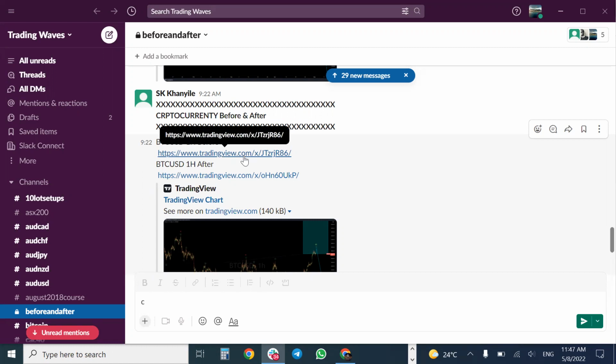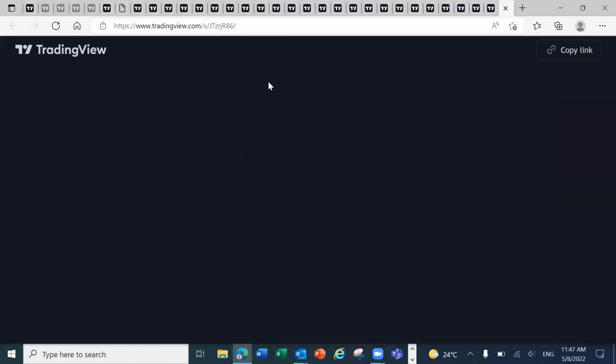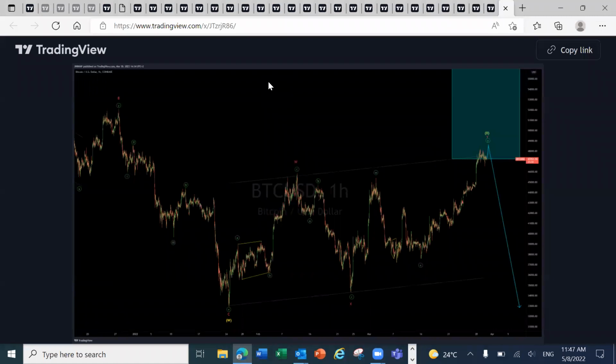We had this blue box setup. The blue box is one of the high probable reversal area methods that we use to trade our charts. If you look at this one here, at about 48,000, we expected Bitcoin to drop to as low as 32,000. I'm expecting lower. So how did Bitcoin play out?